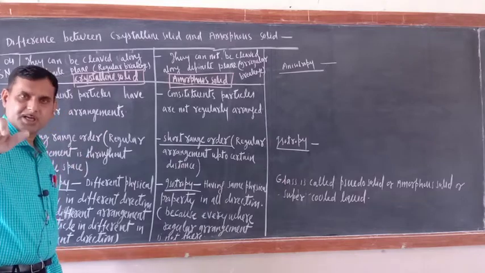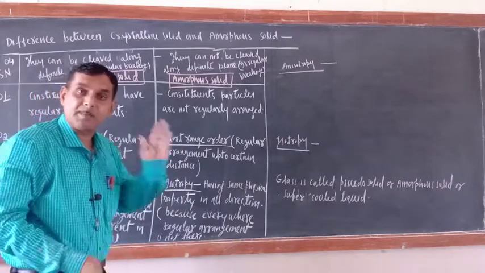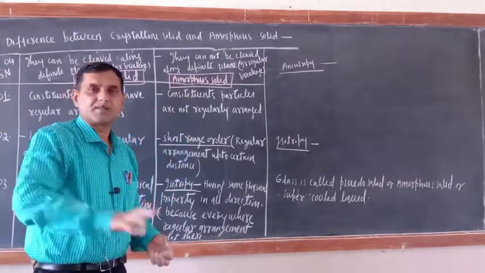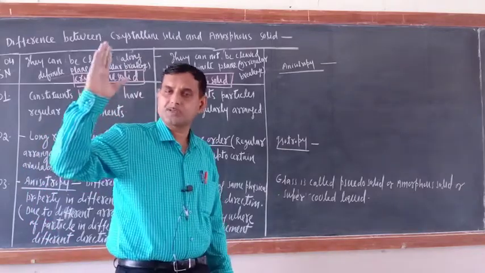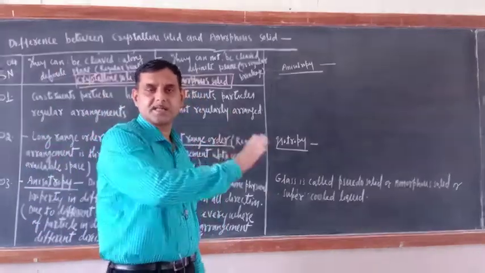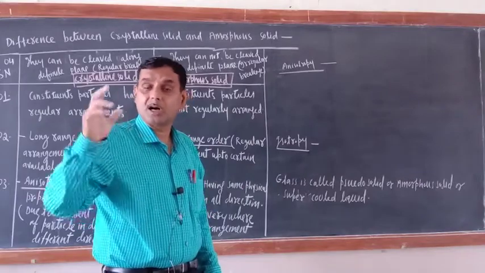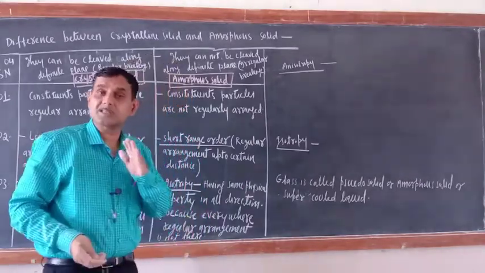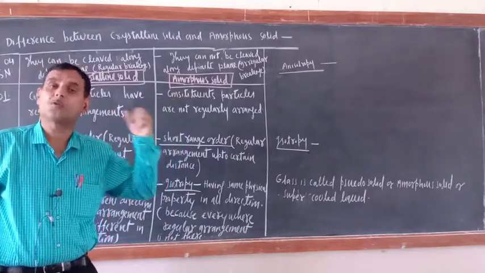Order means systematic arrangement. Suppose in your class 4 rows are there, and in all rows 6, 6, 6 and 6 cadets are sitting, so this is called long range order. Long range order means systematic arrangement throughout the available space or volume.